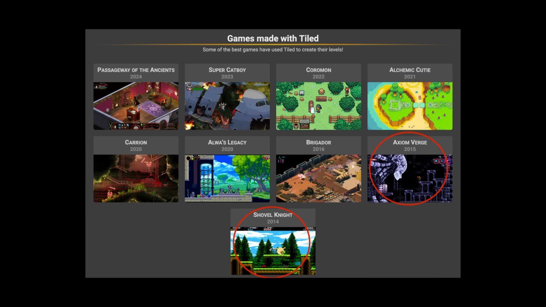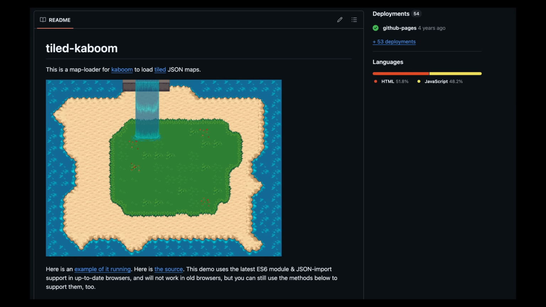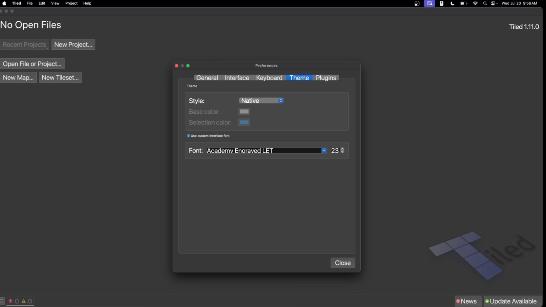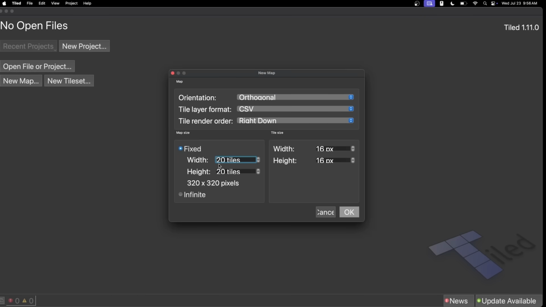According to their homepage, Tiled was used to design the levels of popular indie games like Shovel Knight and Axiom Verge, amongst others. The reason that really pushed me over to use it over other options was the fact that someone had written a plugin to integrate maps made with Tiled with the library I was using. At first, Tiled's interface looked ugly and not very intuitive, but ultimately the way it worked was relatively simple. You first started by creating a map by setting the size of each tiles and the width and the height of the map itself.